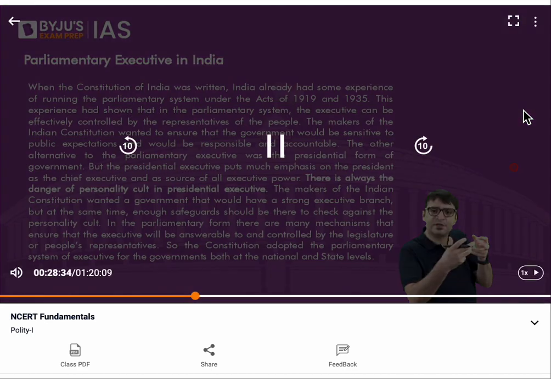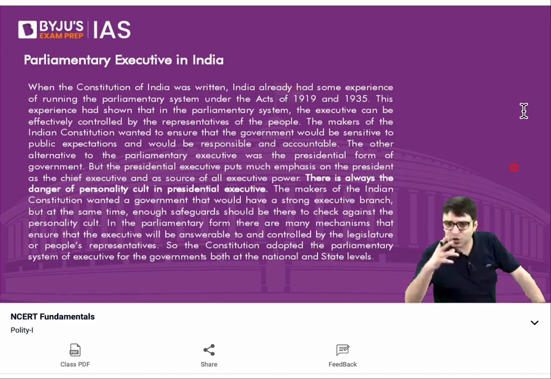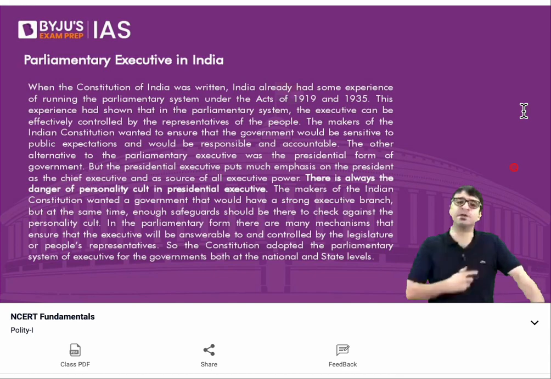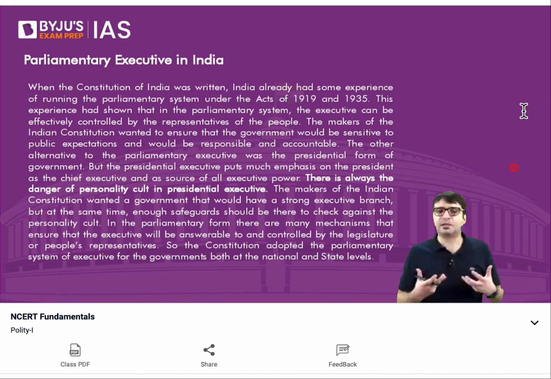to have collective leadership, where the Prime Minister, along with his cabinet colleagues, along with his ministers, will be collectively responsible to implement the laws, to run the government, to run the administration. So if the question is asked in your prelims examination, what is the reason why we have a parliamentary form of executive in India?